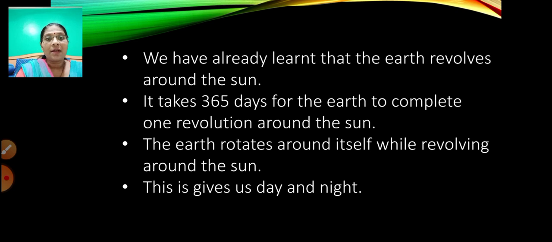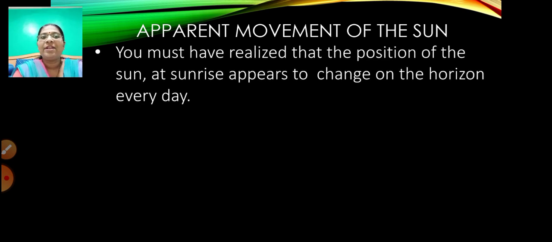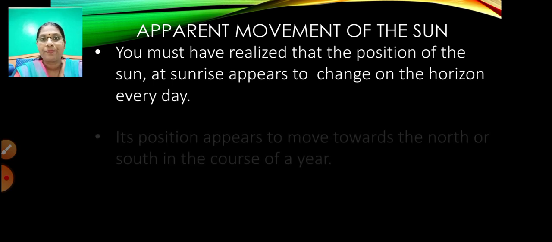Now, we are talking about the sun, the center of the solar system. We are going to learn about the apparent movement of the sun. What does this mean? You must have realized that the position of the sun at sunrise appears to change on the horizon every day.